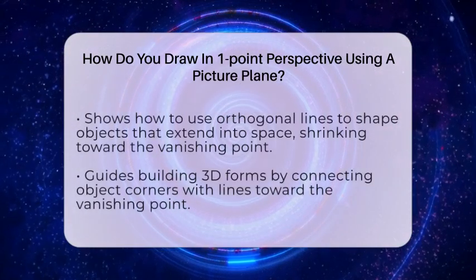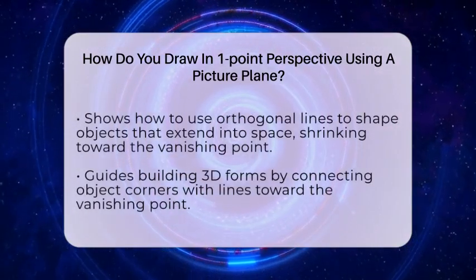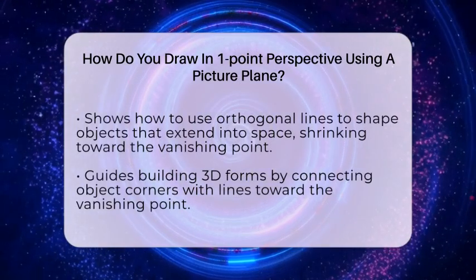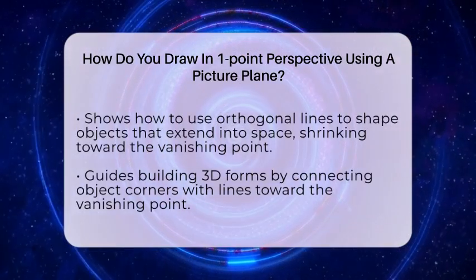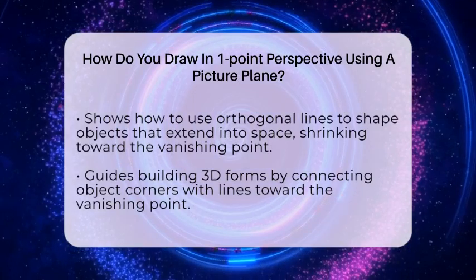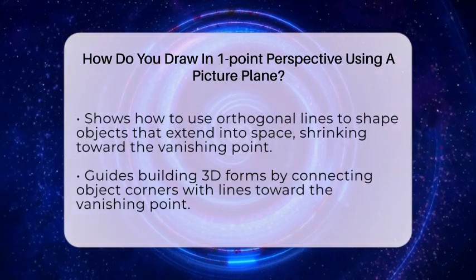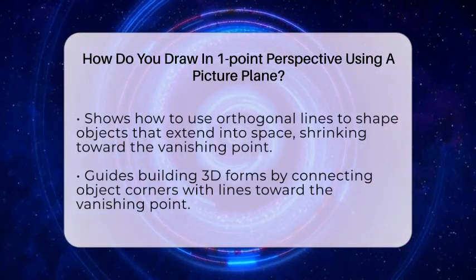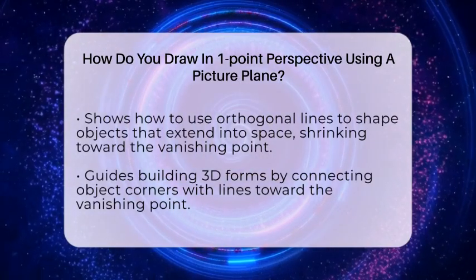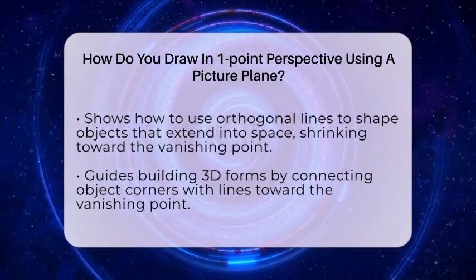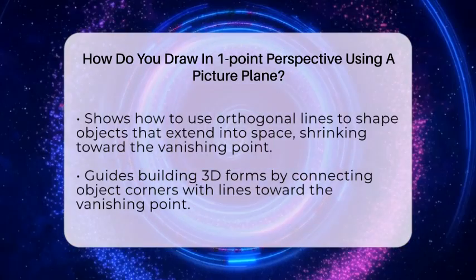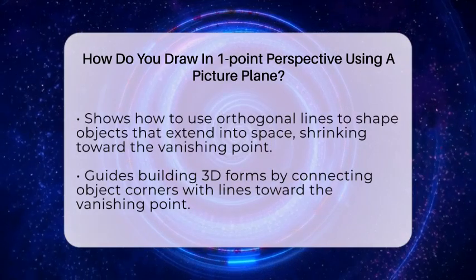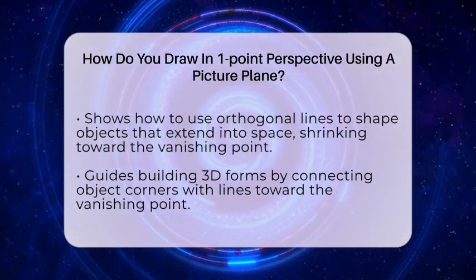Build your three-dimensional forms by following the orthogonal lines. For example, if you're drawing a box, draw the front face as a simple square or rectangle. Then, connect the corners with lines that go toward the vanishing point. These lines help you shape the sides that recede into space. The back of the box will appear smaller and closer to the vanishing point.